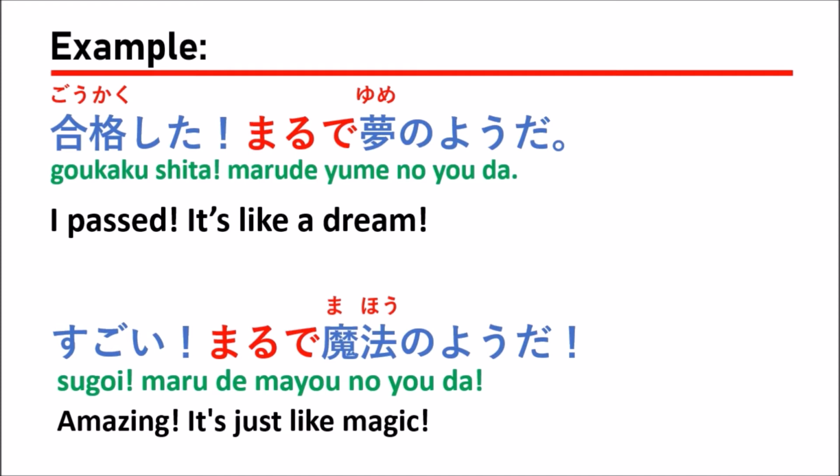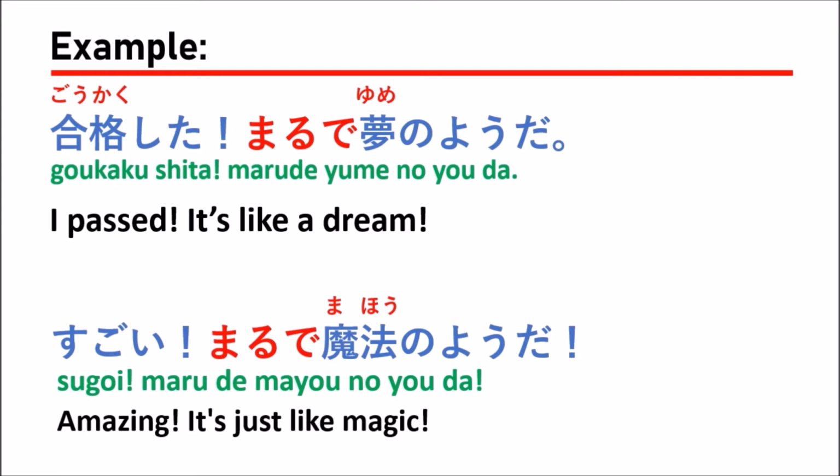For the first sentence, it has the meaning that gokaku shita means you passed the examination, and marude yume no yoda is like a dream, that you feel it's very fast and just like a dream when you pass. But the truth is, if you succeed at something, you try really hard, and you prepare for the examination for just 1 hour or 30 minutes.